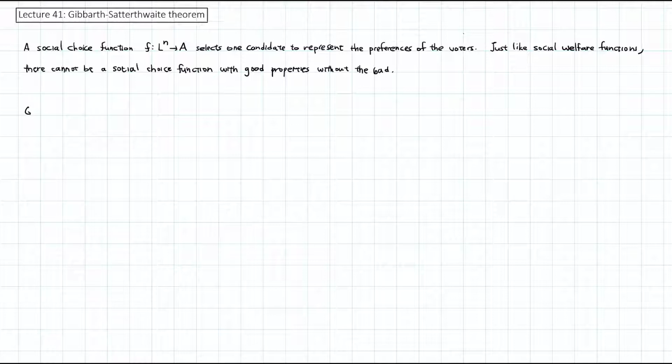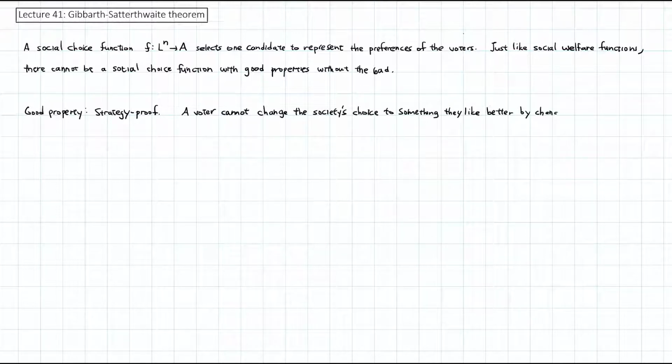There is only one good property that we want in a social choice function, which is strategy-proof. This means that a voter cannot change the society's choice to something they like better by changing their preferences.